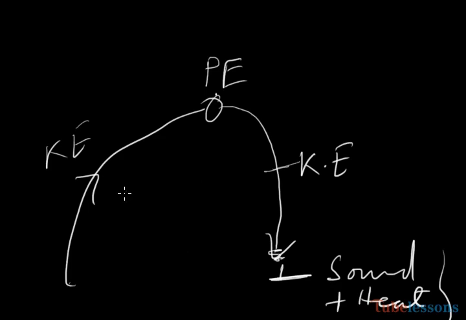We have shown that kinetic energy is converted into potential energy, and potential energy is converted into kinetic energy. And keep in mind that the total of potential energy and kinetic energy for a free falling body will be constant. Now we'll prove it.